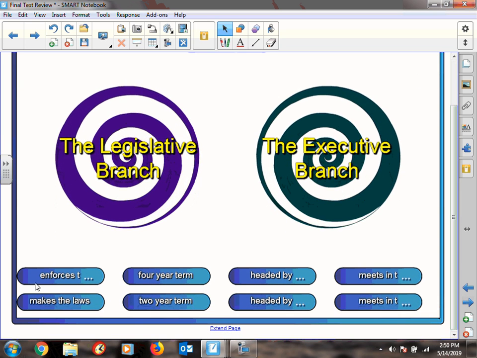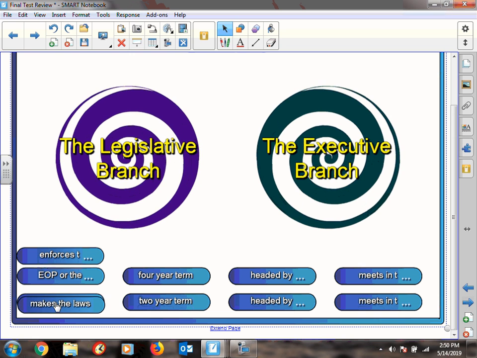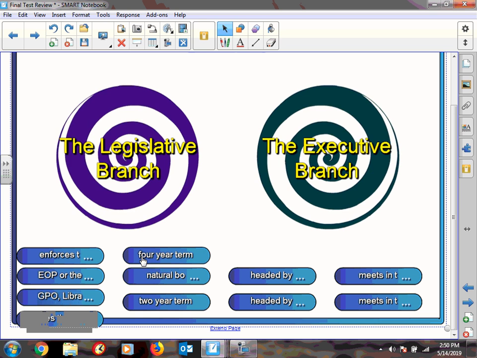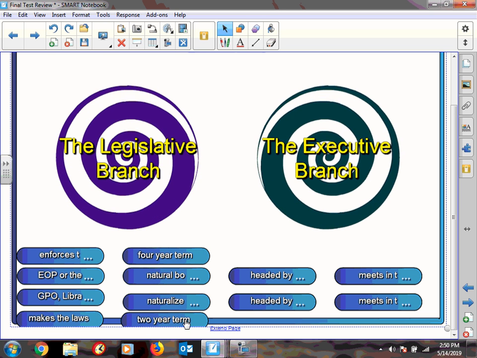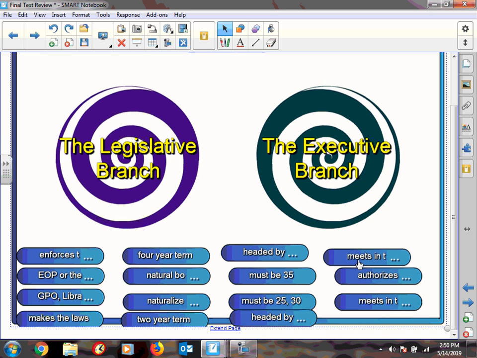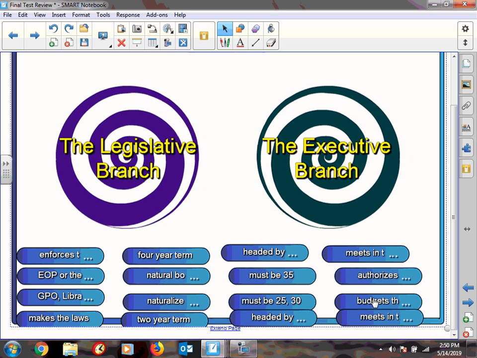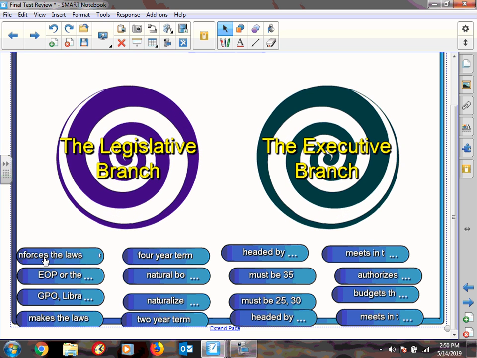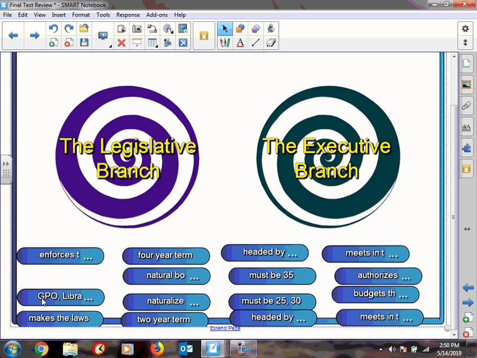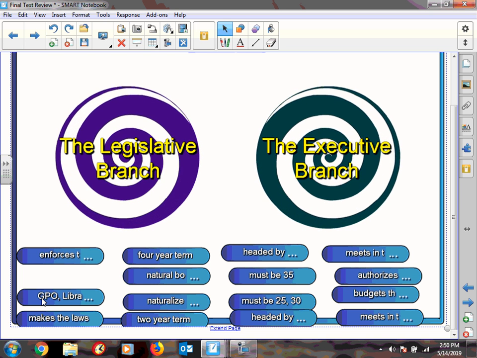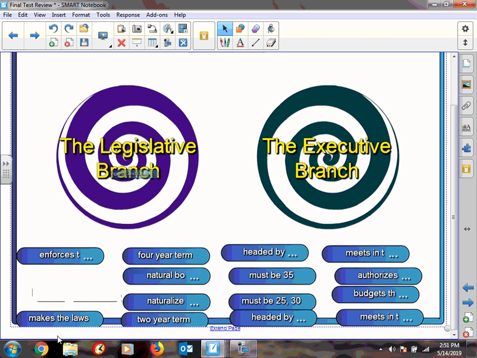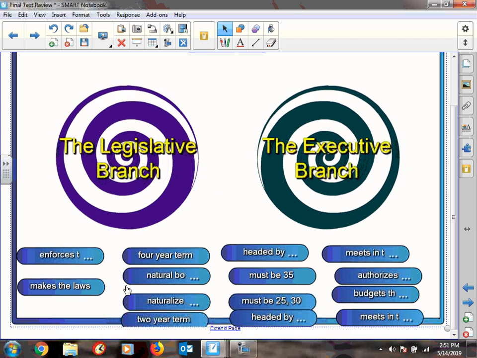So what's the difference between the legislative and the executive branch? Now, there's a couple of these that we did not go over because with my reevaluation, I did not really think we needed them so much. So I will slide those out of the way. So here we go. Enforces the laws. The EOP or the cabinet is the executive branch, remember. They are the ones that carry out the laws that are passed by Congress. The Library of Congress is part of the legislative branch. So those are two that you didn't need to know.